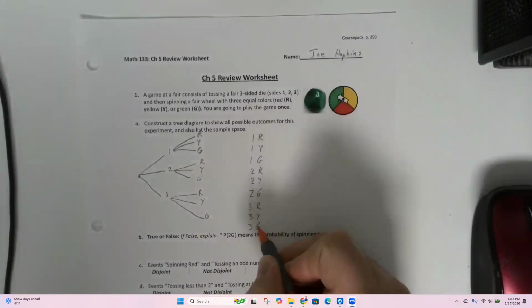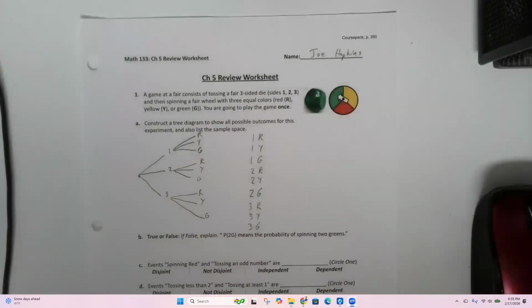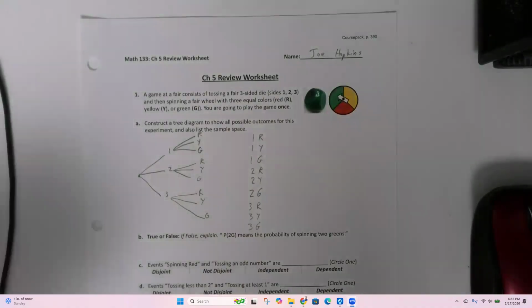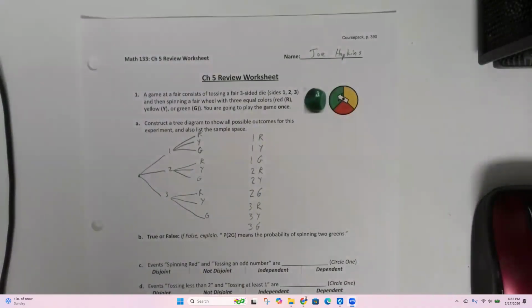Now, I will point out that a tree diagram is going to break down pretty quick if we start doing larger things. If we rolled a six-sided die two times, six times six is 36 possible outcomes. That's a lot to list, but it's not too bad.